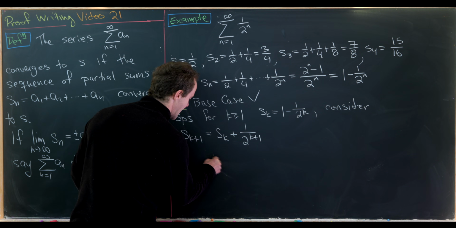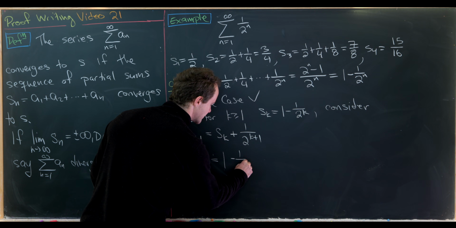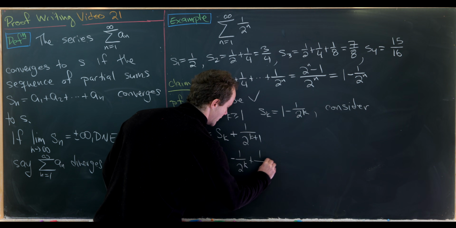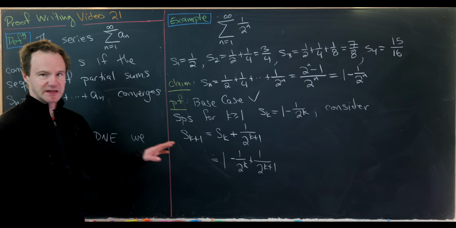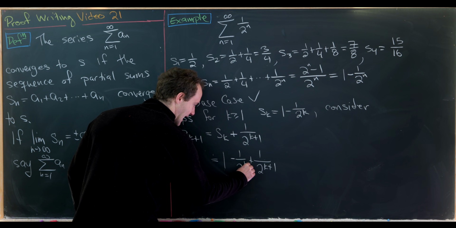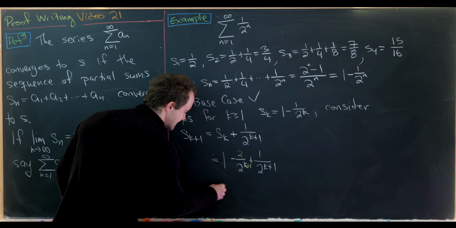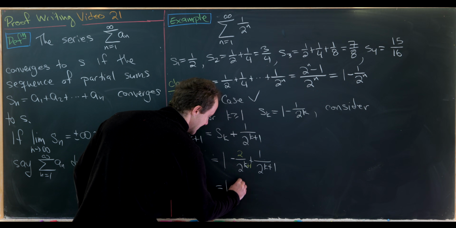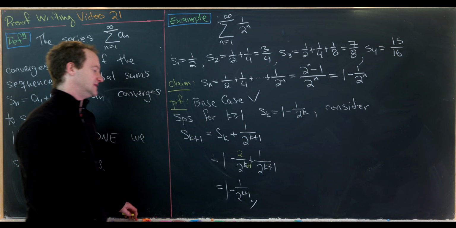Now we'll apply our induction hypothesis to get 1 minus 1 over 2 to the k plus 1 over 2 to the k plus 1. Okay, but now we can simplify this pretty easily by giving ourselves a common denominator. We can add 1 here if we multiply by 2 here, and then if we subtract those, we get 1 minus 1 over 2 to the k plus 1, just as needed.